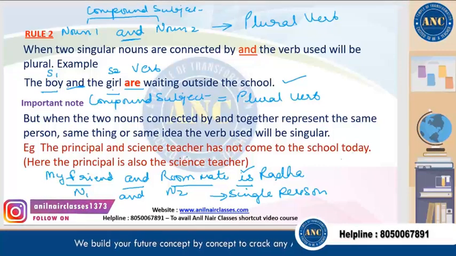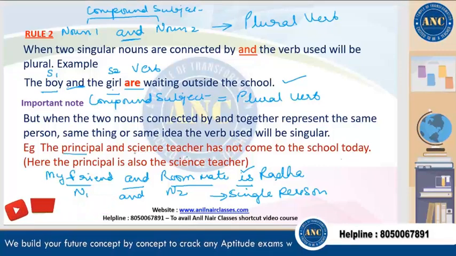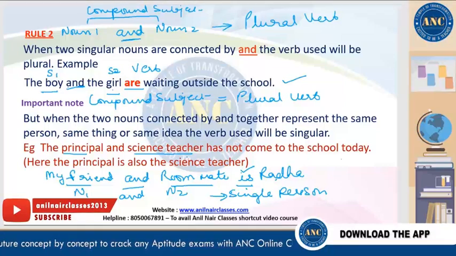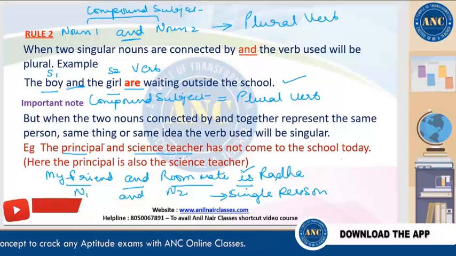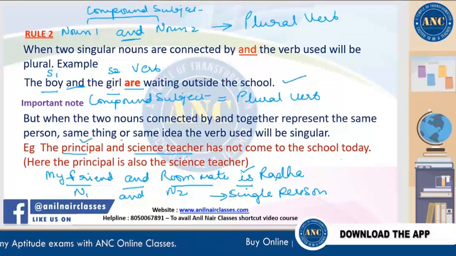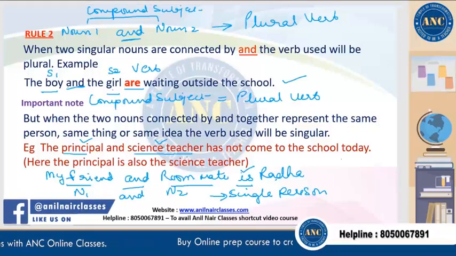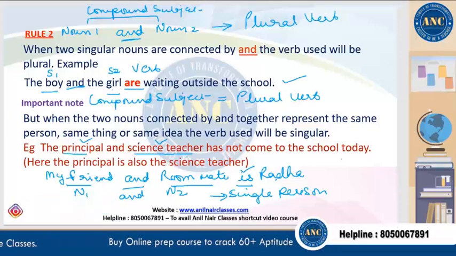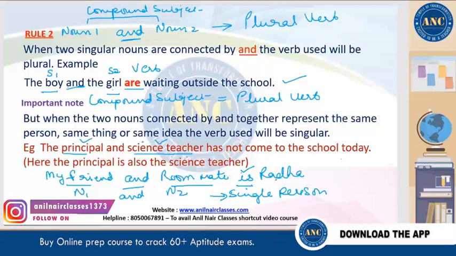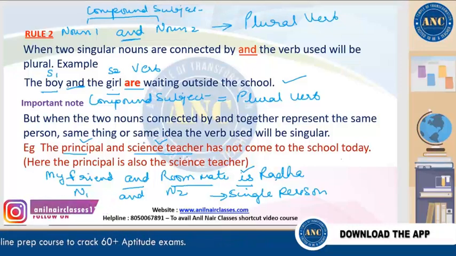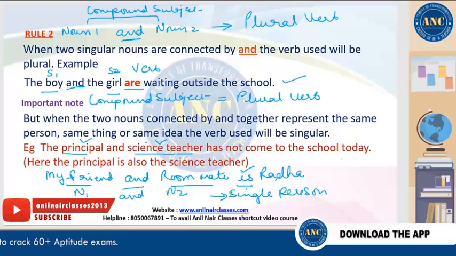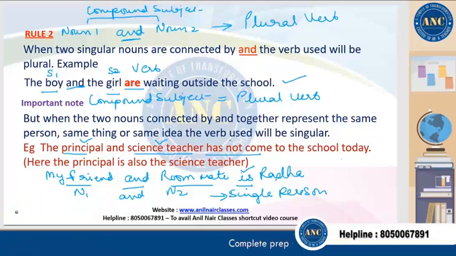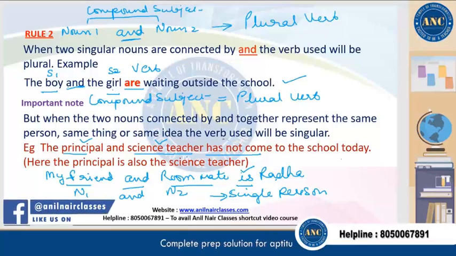So now who has not come? The principal and the science teacher. So what we understand over here is that we have one person. He is a principal as well as he teaches science in the school. So we are referring to one particular person. The principal is also the science teacher, right? So we are referring to only one person. That is why the singular form of the verb, has not come, is used. Has come is the singular form of the verb.